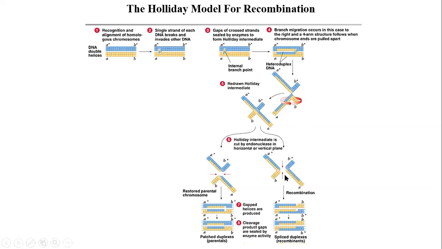Then there will be cutting in horizontal and vertical planes and then you will get patched and spliced duplexes. This is only one model which is proposed to explain what happens during crossing over. We are yet to know exactly the details of the process.